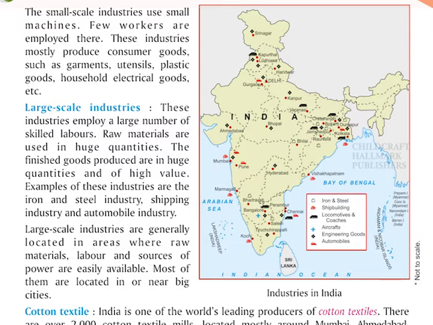Large scale industries. These industries employ a large number of skilled laborers. Raw materials are used in huge quantities. The finished goods produced are in huge quantities and of high value. Examples of these industries are the iron and steel industry, shipping industry, and automobile industry. Large scale industries are generally located in areas where raw materials, labor, and sources of power are easily available. Most of them are located in or near big cities.